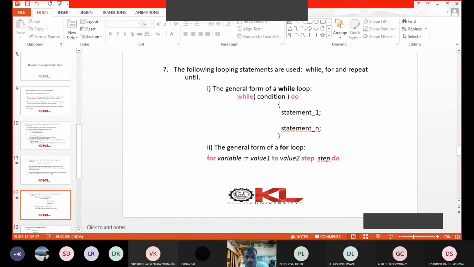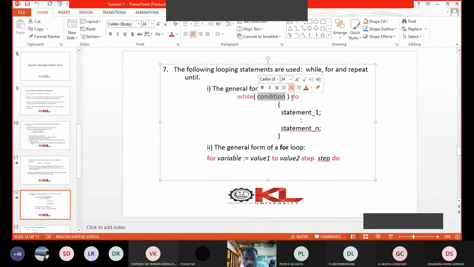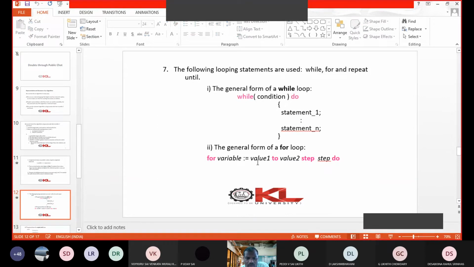Next we see how to represent the while loop, followed by the for loop. Here you see while condition: you write the condition, after that you write do, followed by a set of statements. Similarly, the for loop is like for variable equal to value 1 to value 2 step, do.